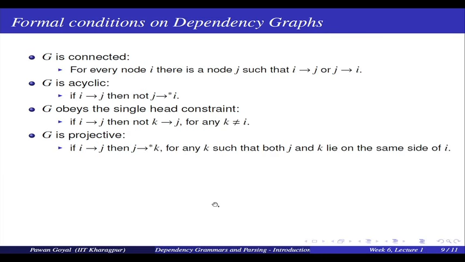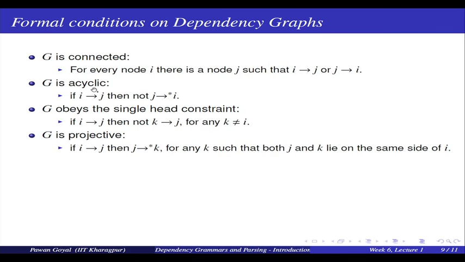So, what are the formal conditions? The first condition is that the dependency graph G that I get is connected. By connected, what do I mean? There is no node in my graph that is isolated from the whole graph. In other words, if I take any word, any node in my graph, I can always find another node such that either that node has an incoming link from the previous node or an outgoing link to that node. So, it is connected to some node in the graph at least, it is not isolated. This is a simple condition for saying when a graph is connected.